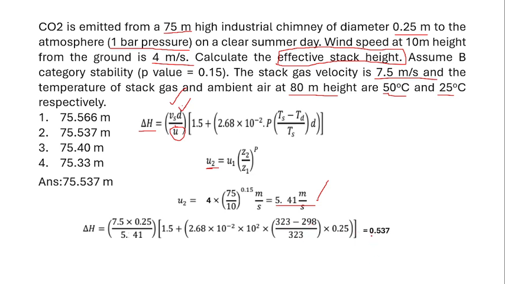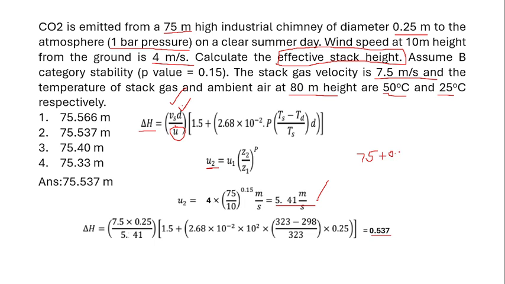So the right answer is 0.537, and already it is given that the stack is at the height of 75, so you need to add this 0.537 to 75 to obtain the effective stack height.